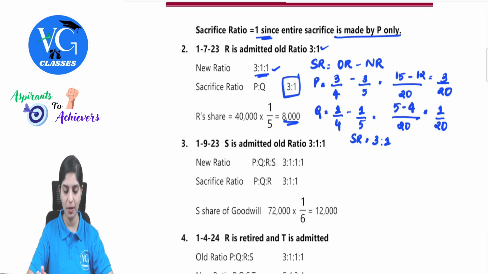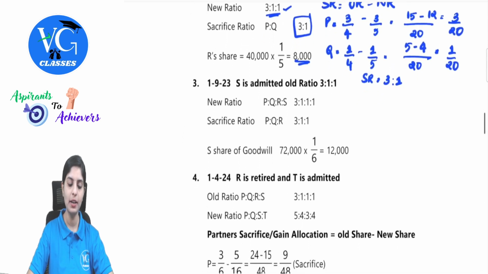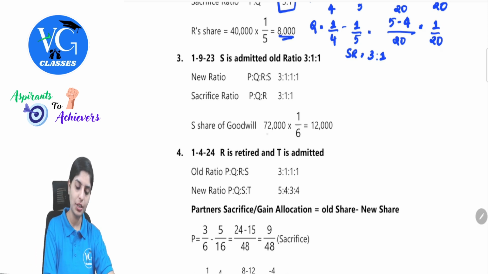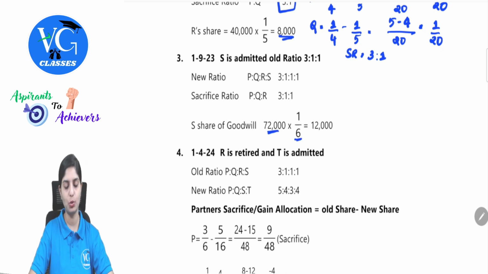How to do that apportionment? We will have a separate working for that. So first let's find out these ratios. Then there is S getting admitted for the proportion of 1/6. So the goodwill at that point of time was 72,000. His share is 1/6, 12,000.